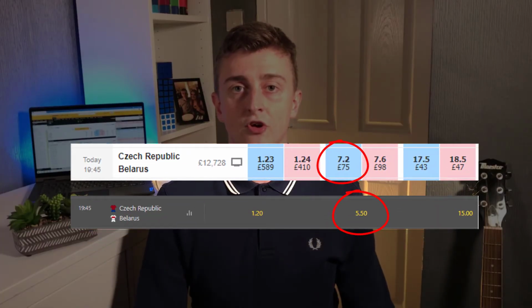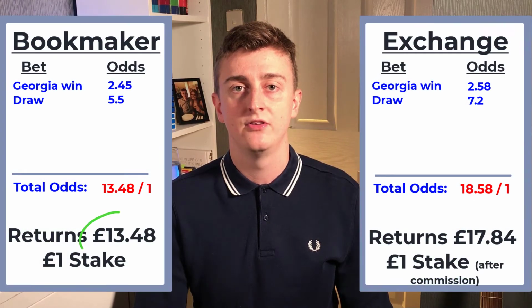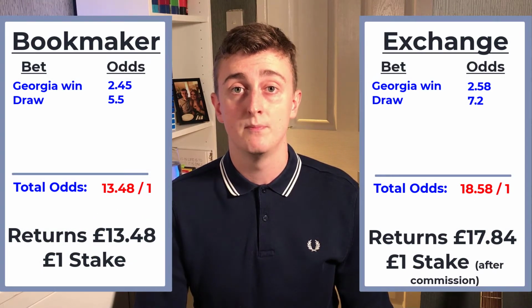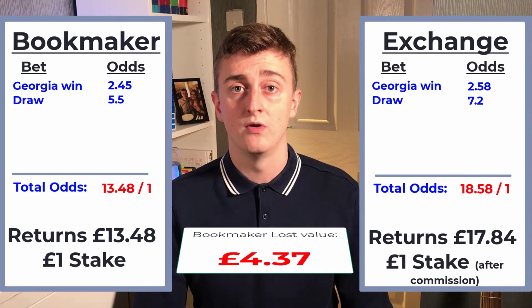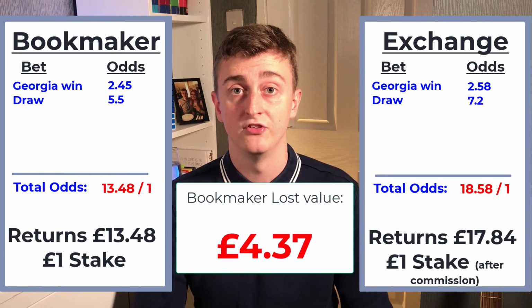If we had a draw between the Czech Republic and Belarus to our Georgia win from earlier, we see the £1 double returns about £13.50 on a bookmaker. The equivalent bet on a betting exchange would return nearly £18, so that's £4.40 worth of value. And remember, this is only on £1 stakes. If you was using a £10 stake accumulator, that would be £44 worth of value, not just £4.40.